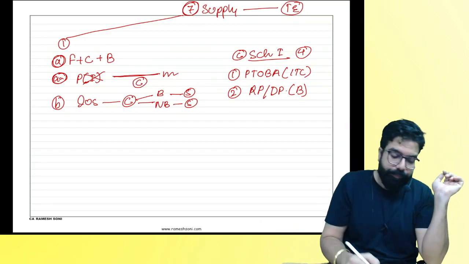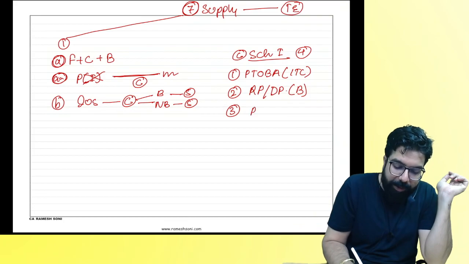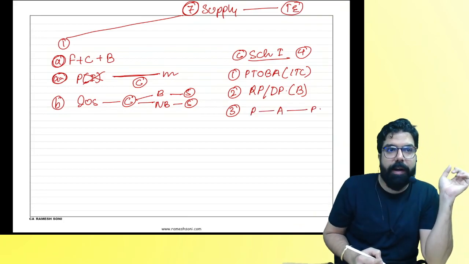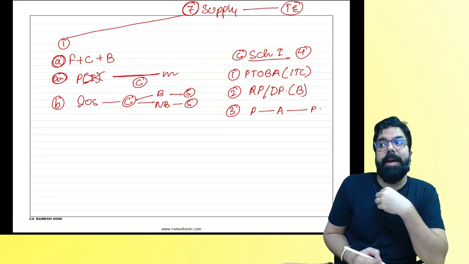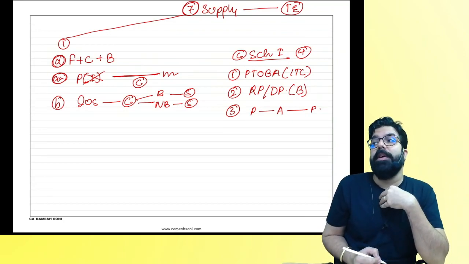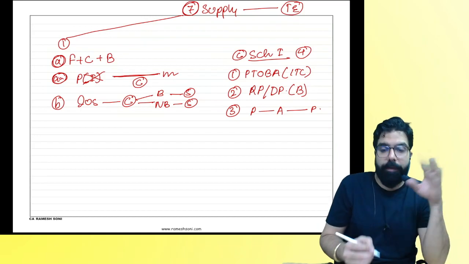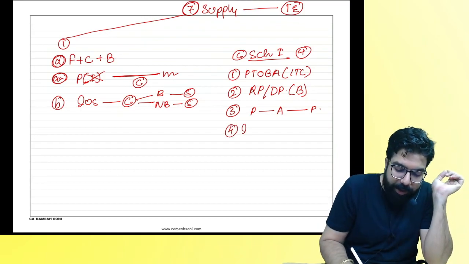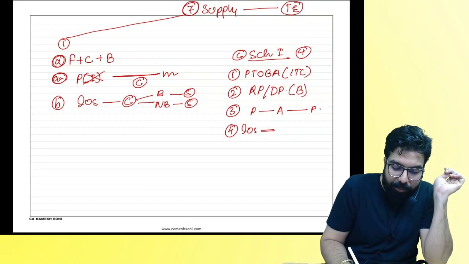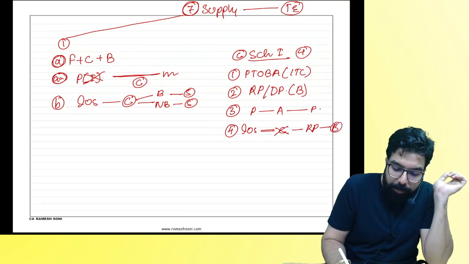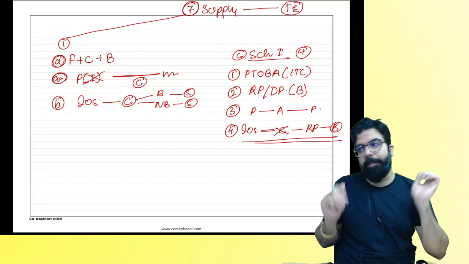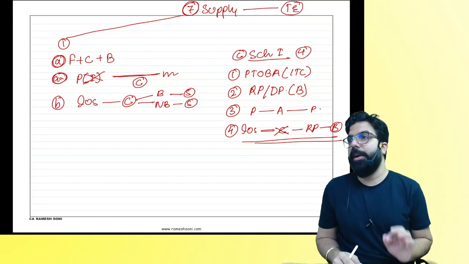Distinct person. Third, supply between principal and agent or agent supplying to the principal will be considered as supply, provided the invoice is in whose name? Agent's name. Can I go ahead, everyone? The last one over here is importation of service for a without consideration from whom and for business will be considered as supply. Are we all clear till here?